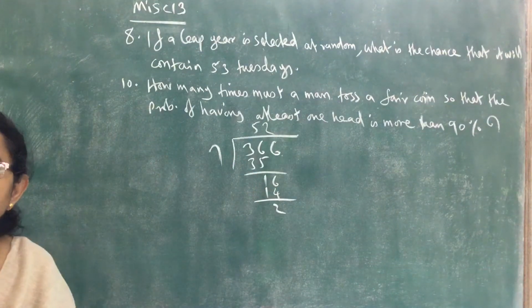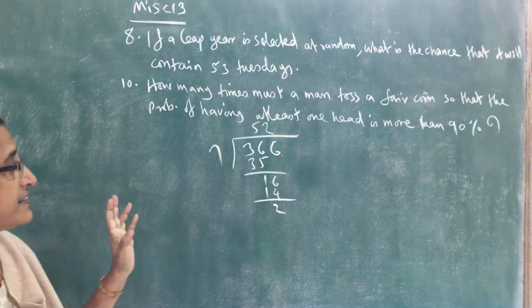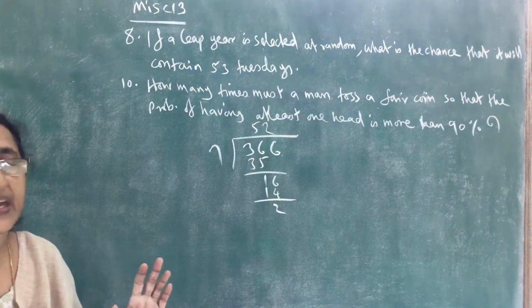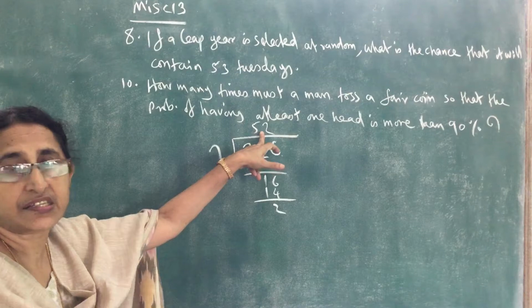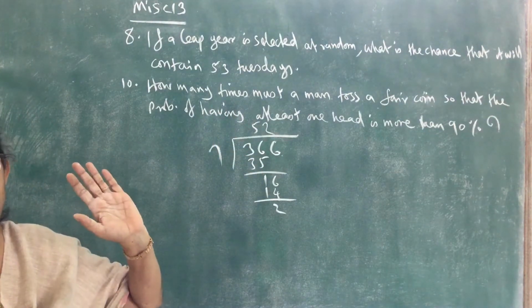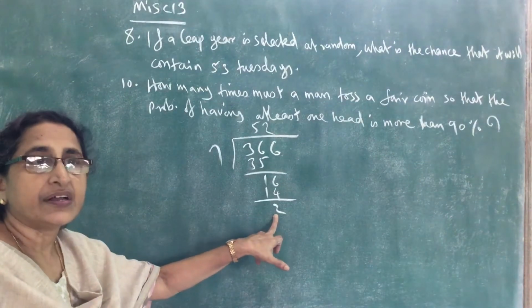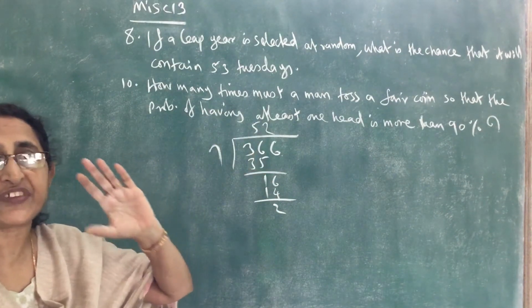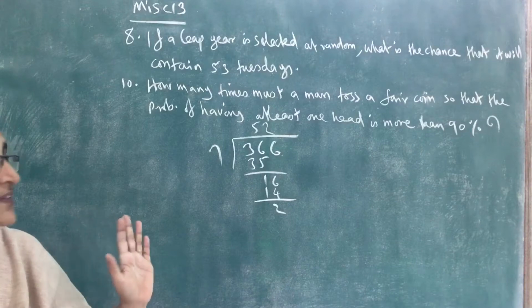when we divide by 7, we get 52. That means in 366 days in a leap year, there are 52 weeks. So dividing by 7, we get 52. That means there are 52 weeks and 2 extra days. So 52 weeks means 52 Tuesdays will be there. That is sure.